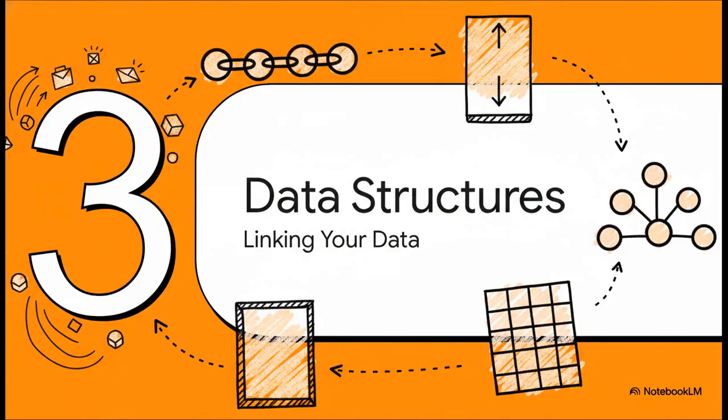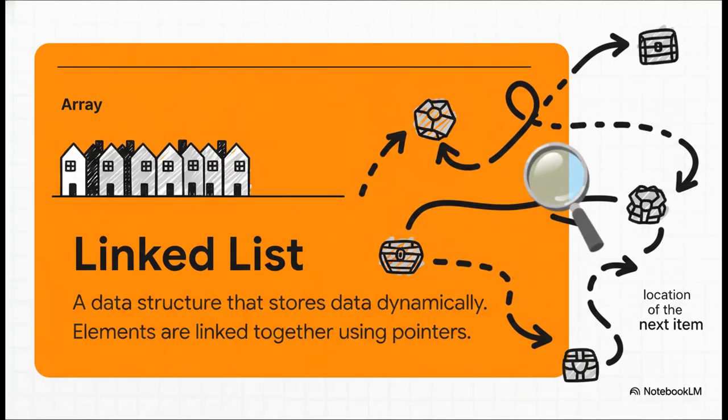So an algorithm is only as good as the data it has to work with. And how we organize that data, well, that's just as important as the algorithm itself. This brings us to the really crucial concept of data structures. When you think of a list of numbers, you probably picture them all stored neatly side by side in memory, kind of like houses on a street. That's called an array. A linked list is totally different.